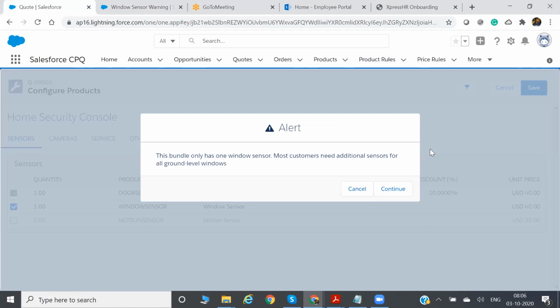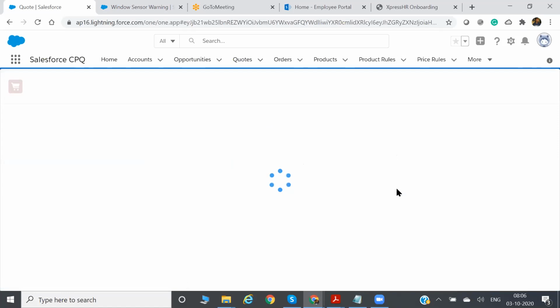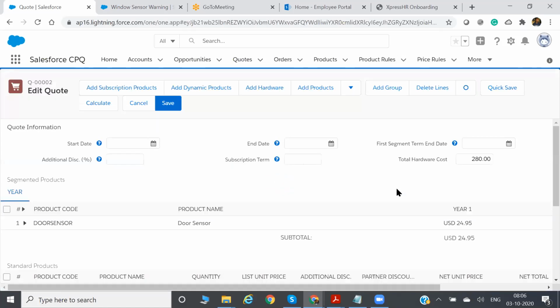So you try to implement this in your new work, alert one. This is called alert. So what alert will do, it will just simply give you an error message or alert message, warning message, but without changing it you can also continue saving the bundle in the cart.